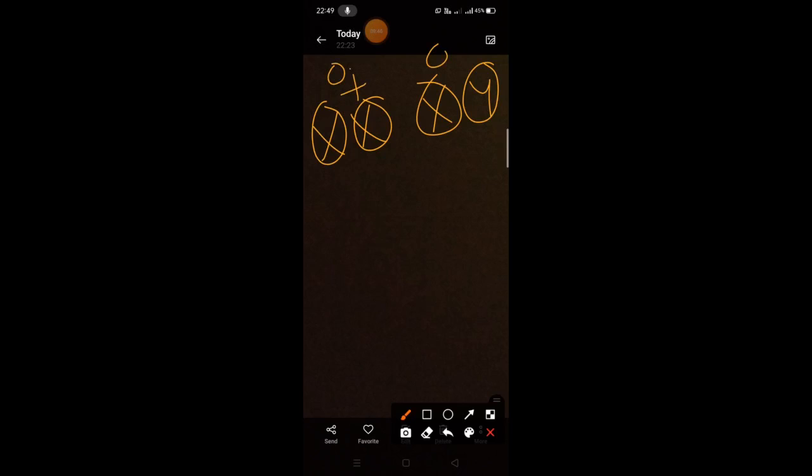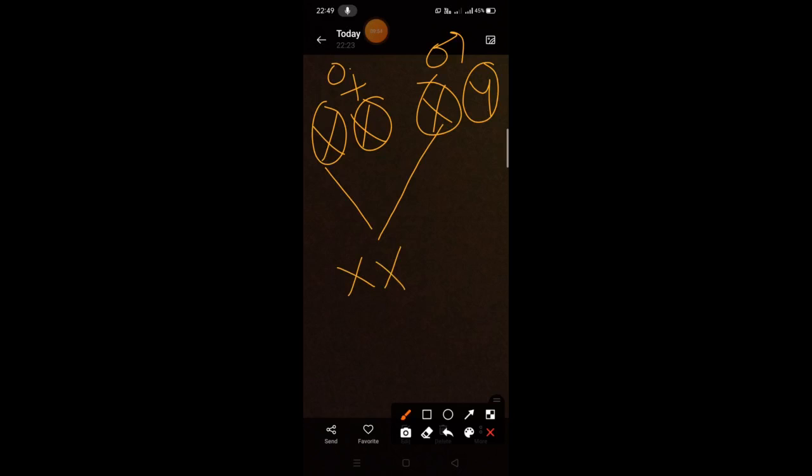Now what will happen during fertilization, this is XX and XY. Now it is female body and it is a male body. So fertilization will take place. One of the male gamete will get fused with the female gamete.